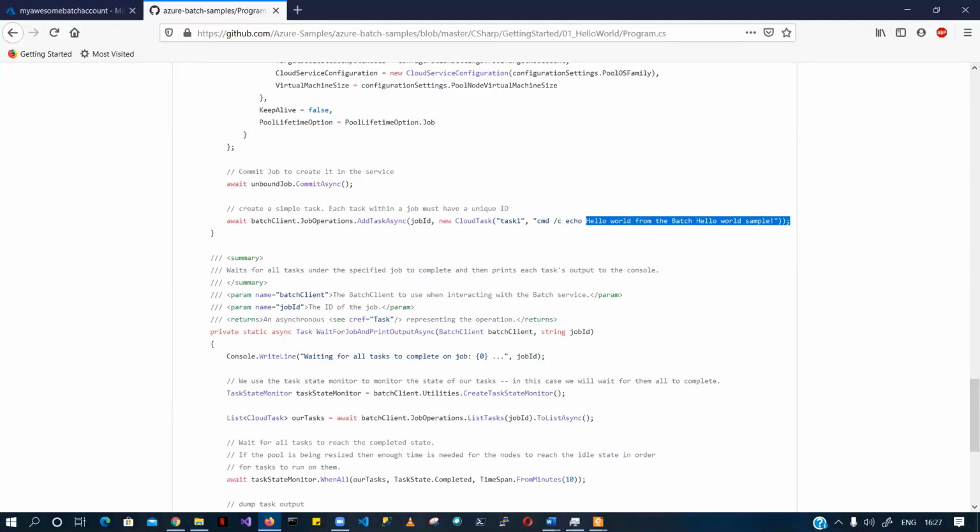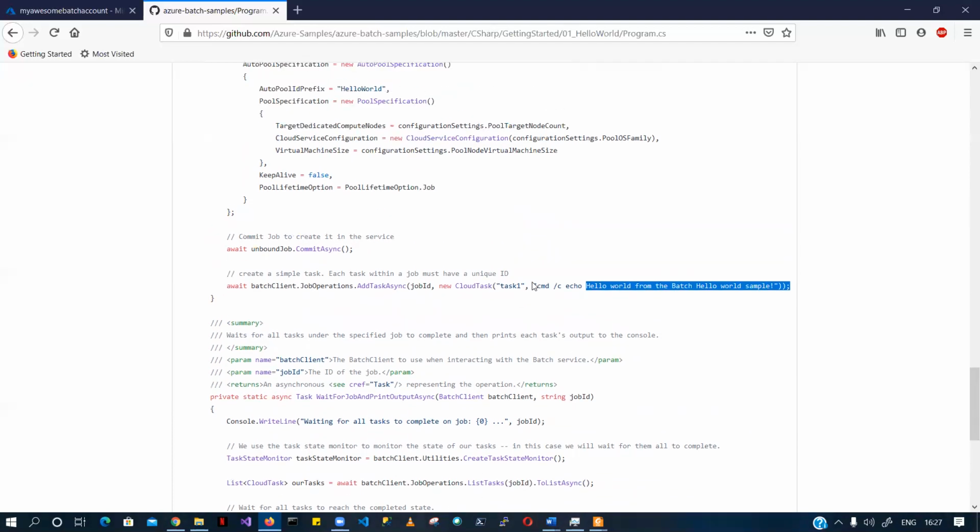So each of the virtual machines, when we look at the target nodes, is going to run the echo command. Whatever target nodes we have defined, it's going to run that command and just echo back a hello, and that is the purpose of this hello world, right? So that's pretty much how you are going to interact with batch job using the code.